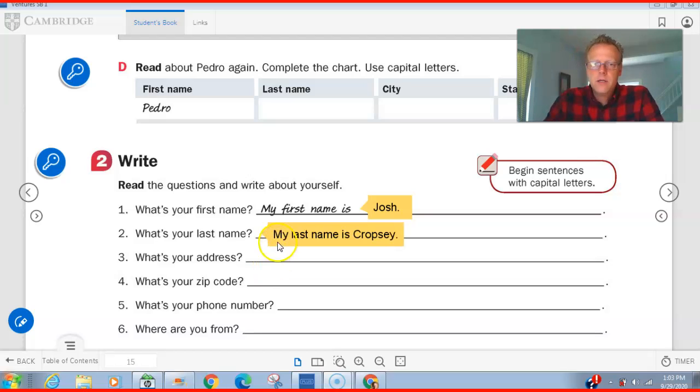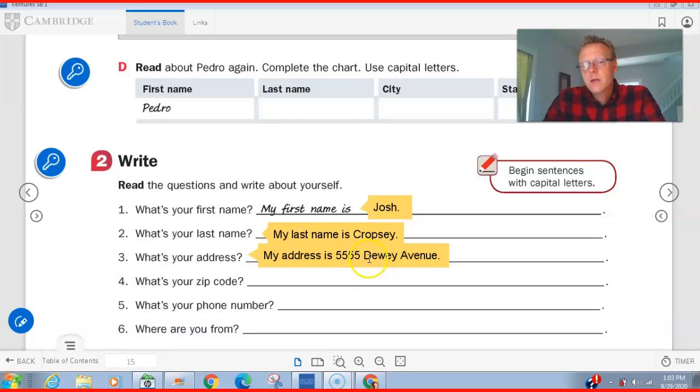Now notice, I capitalized the M, and I capitalized the C. Okay. What's your address? My address is 5555 Dewey Avenue. Okay, cool. Notice I capitalized the M. I also capitalized the name of the street that I live on.